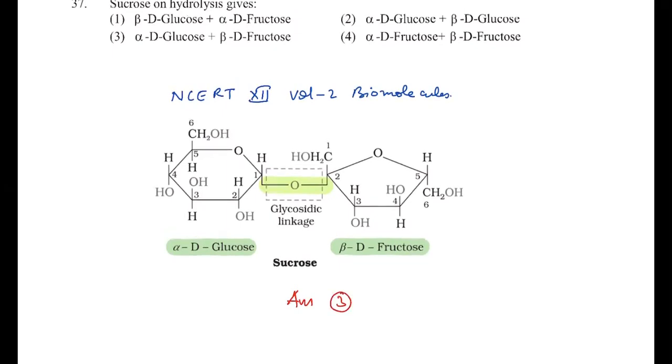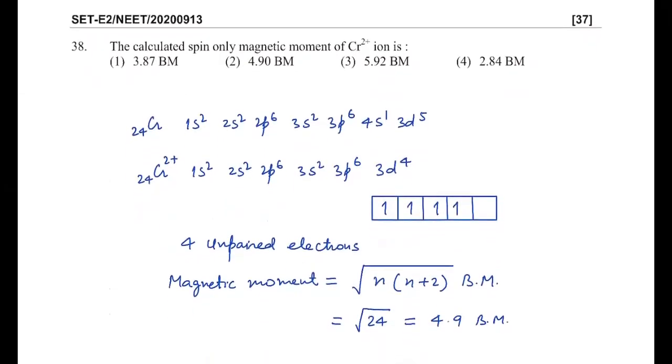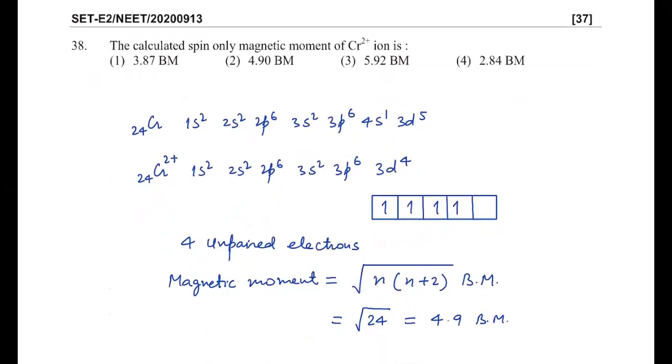Okay. Then to the next question, it's given the calculated spin-only magnetic moment of Cr2+ ion is. We know the configuration of chromium is 1s2, 2s2, 2p6, 3s2, 3p6, 4s1, 3d5. And when we remove 2 electrons, they will be removed from the outermost shell. So first the 4s1 electron is removed and 1 electron from d is removed.